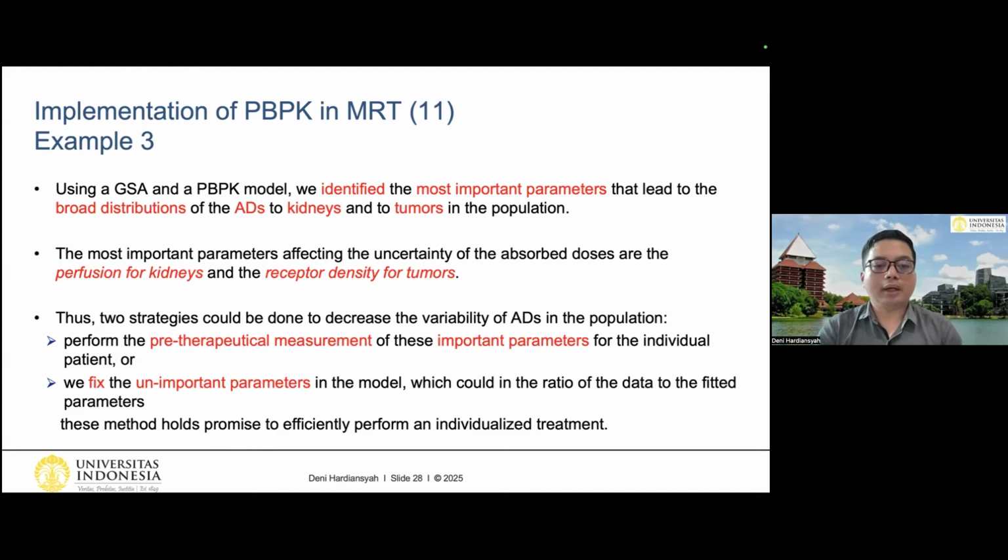Two strategies could be used to decrease the variability of the absorbed dose in the population. First, we could perform a pre-therapeutical measurement of these important parameters for the individual patient before we fit other parameters. Or we can also fix the unimportant parameters, which have a very small effect on the variability of the output. By fixing these unimportant parameters in the model, this could lead to a higher ratio of data to fitted parameters, which could also lead to a more accurate estimation of the absorbed dose. So this method holds promise to efficiently perform individualized treatment.